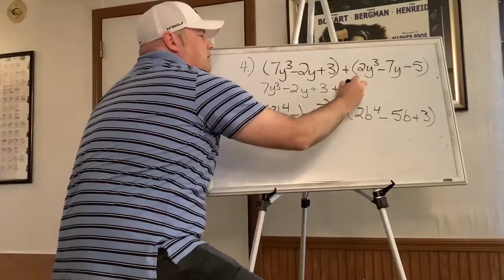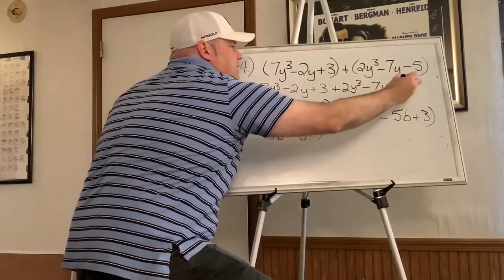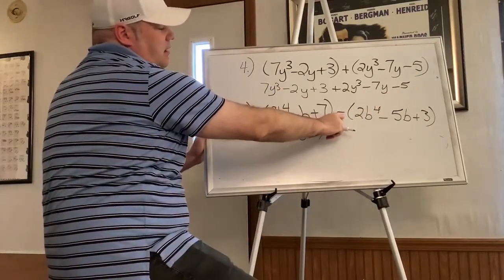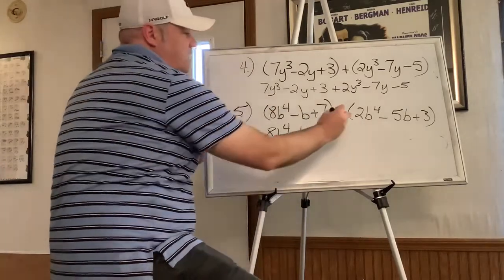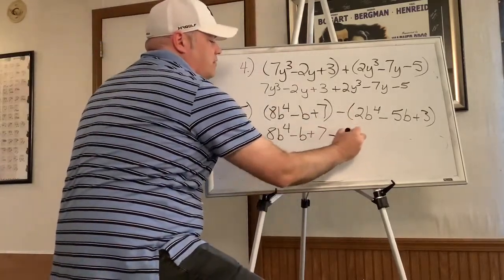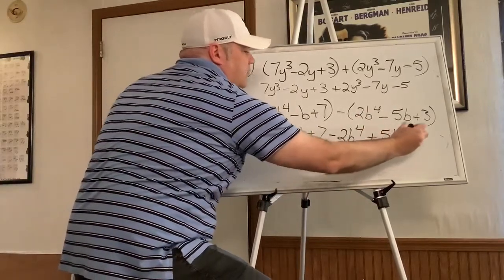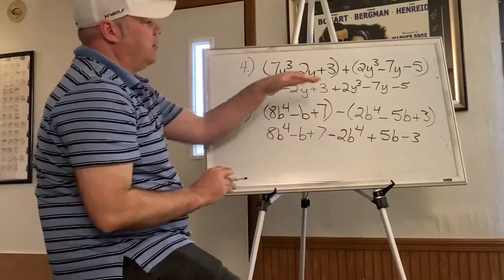So it stays a positive 2y cubed, it stays a negative 7y, and it stays a negative 5. This one, you're distributing a negative 1, and so everything changes. So the signs change to a negative 2b fourth, positive 5b, and negative 3. So that's the main difference between a plus and minus of polynomials there.